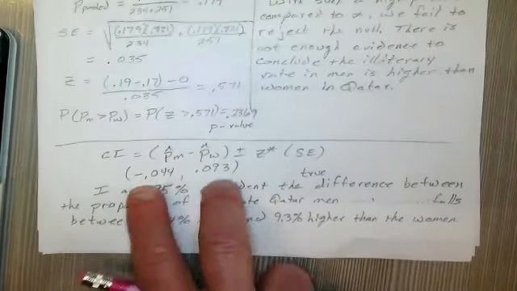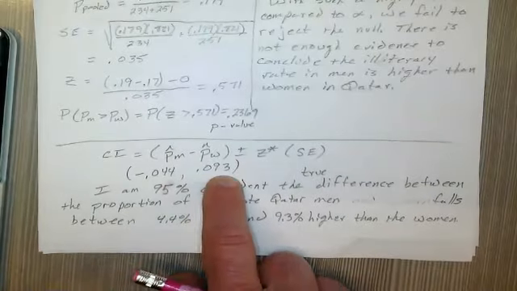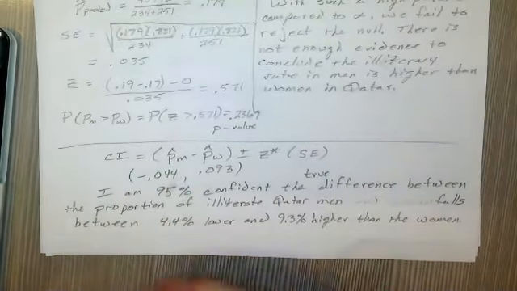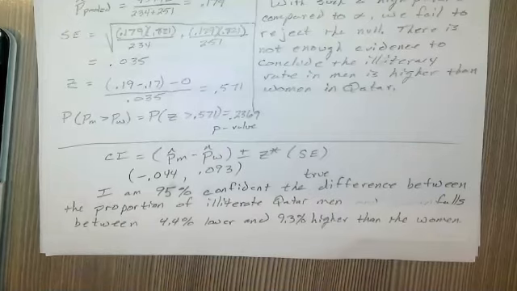So I want you to notice, here's my interval, a negative and a positive, which in between that, there's a 0 in there, which means there could be no difference whatsoever between the two. There could be no difference between the two. So that's something to look at. That's something to think about.